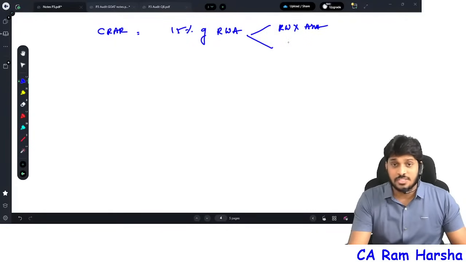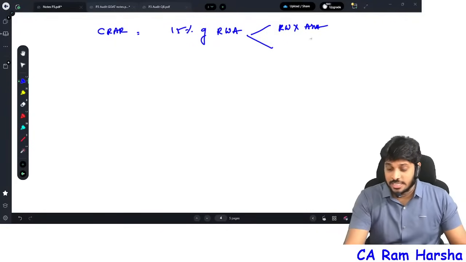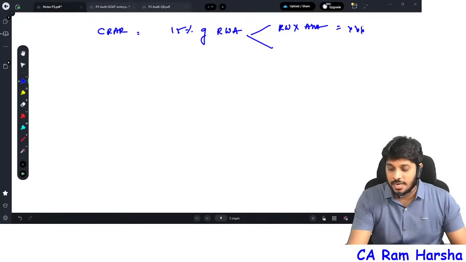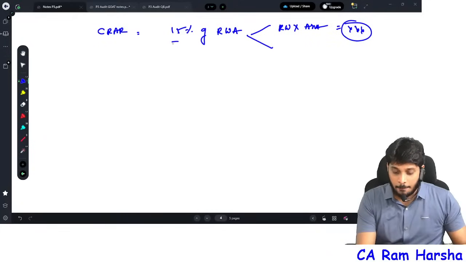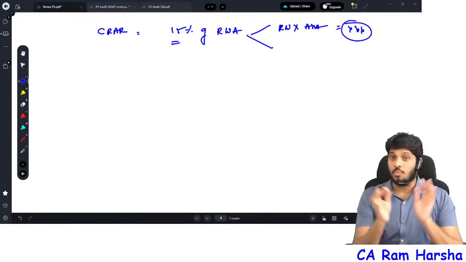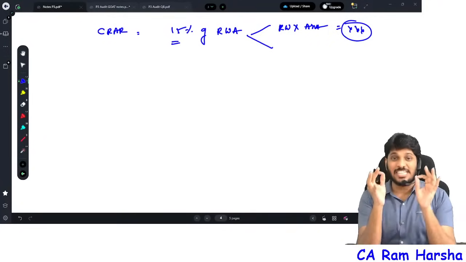Okay, they will give some risk weights. We will see the list of the risk weights. Asset values will be there. You multiply that, you will get the risk weighted assets value. On that value, multiply with 15%. You will get the capital required.